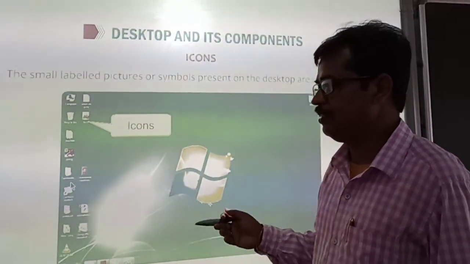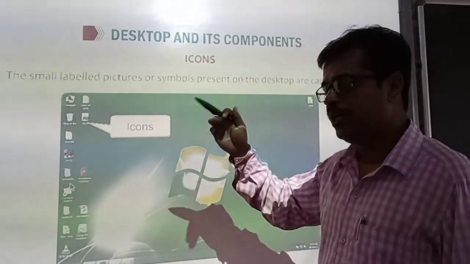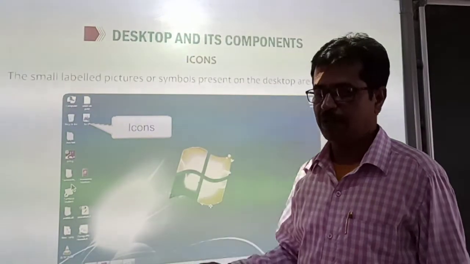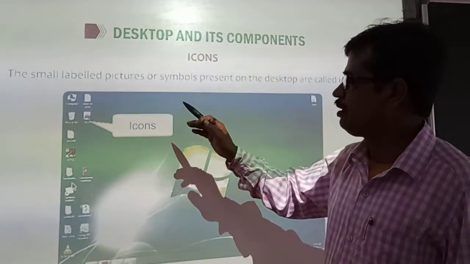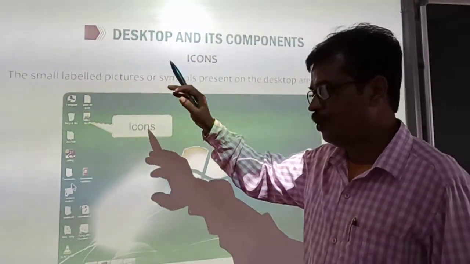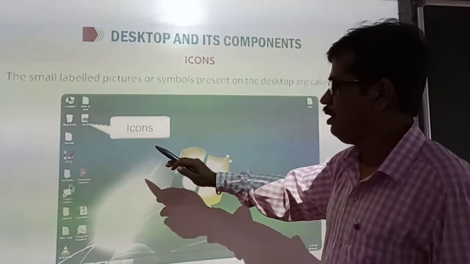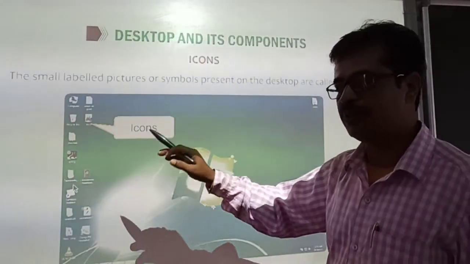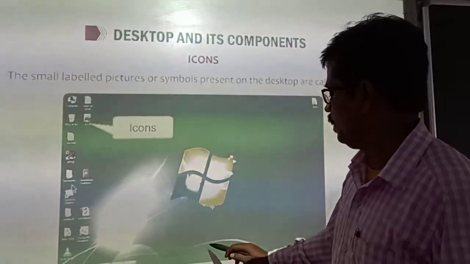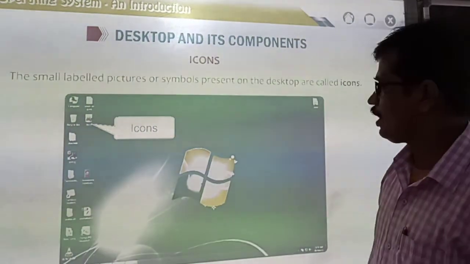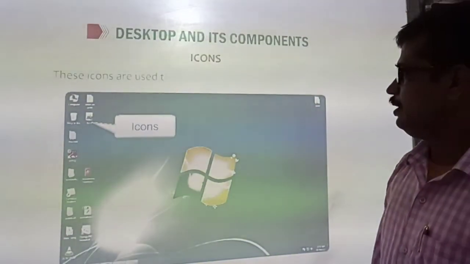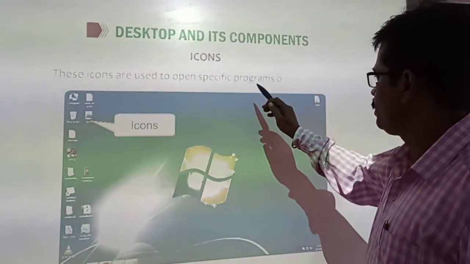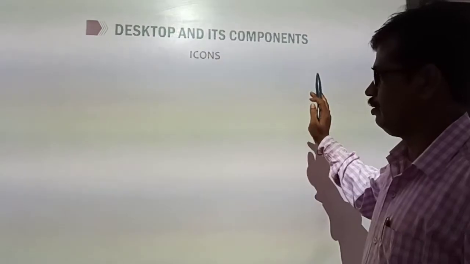One icon represents one program. So all the icons, we can say, are the programs stored in your computer. Icons are the small pictures for the programs stored in your computer. These icons are used to open specific programs or documents.